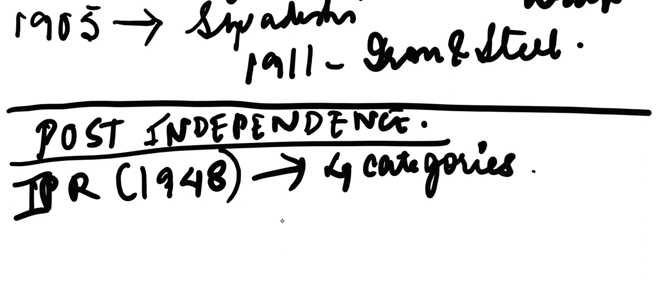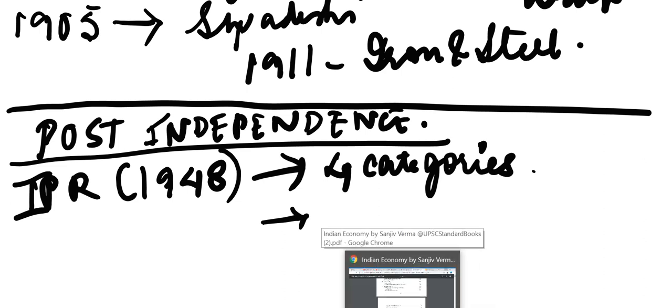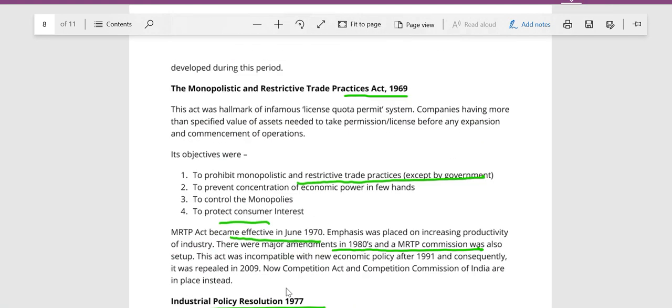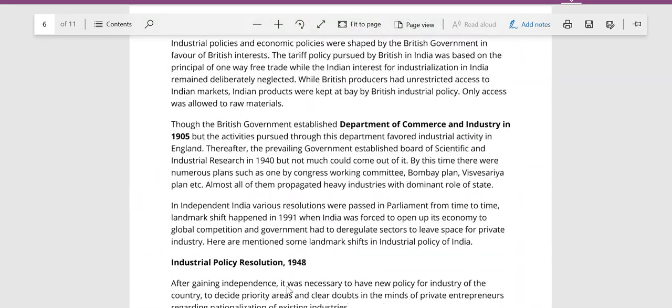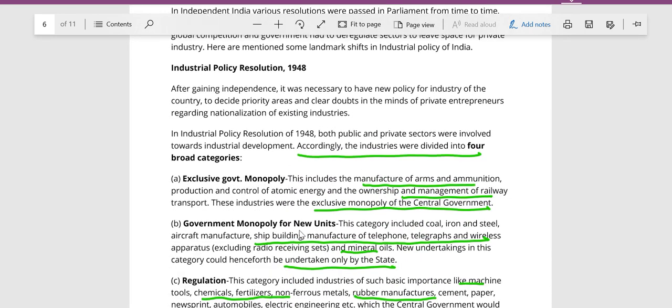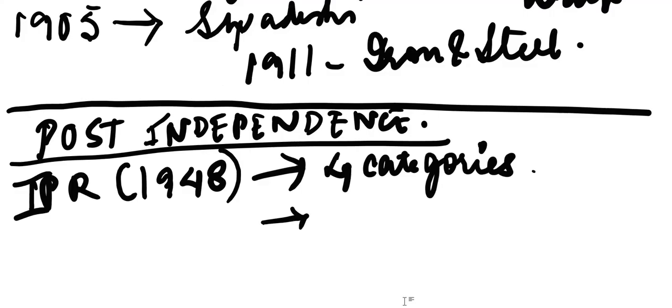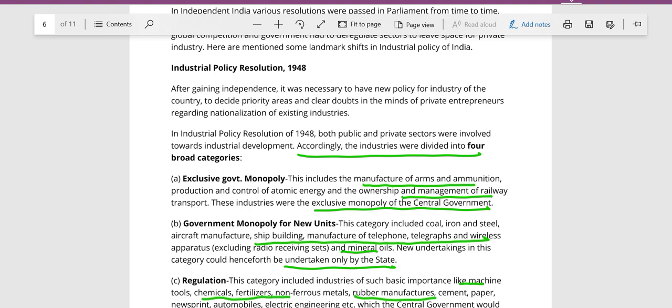First was industries which were exclusively under the control of the central government. Second was industries which were under the limited control of the state government, which was an exclusive monopoly. Now the new units which would come up would be under the monopoly of the government.